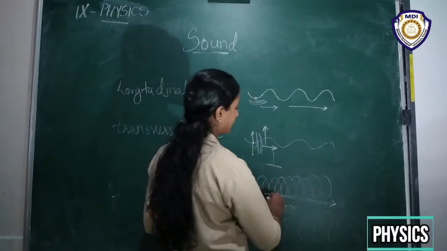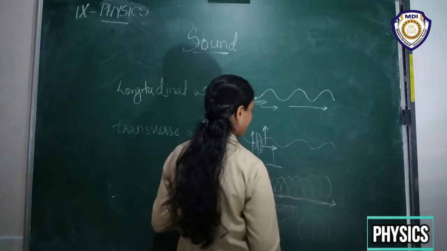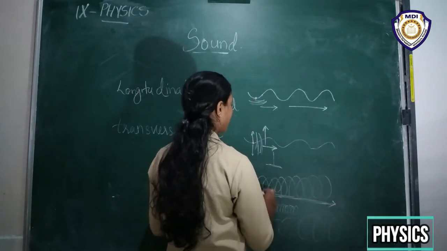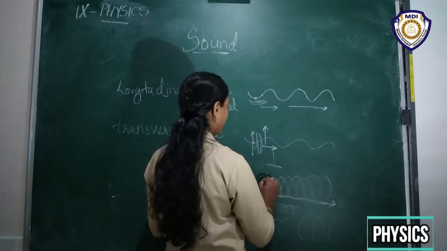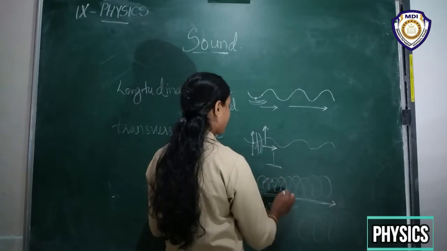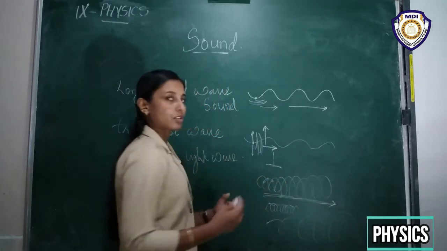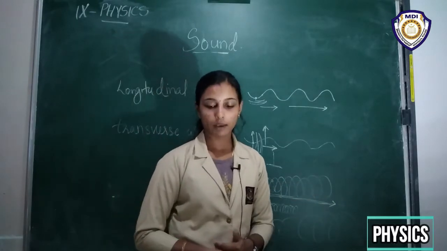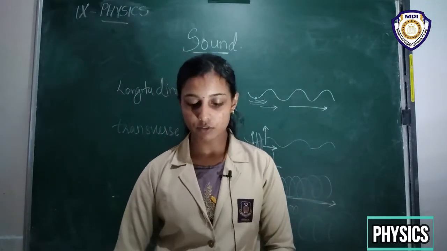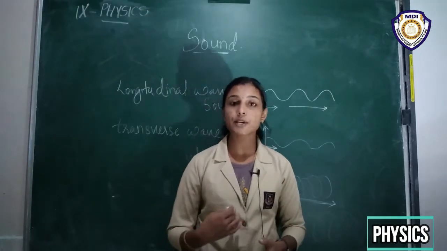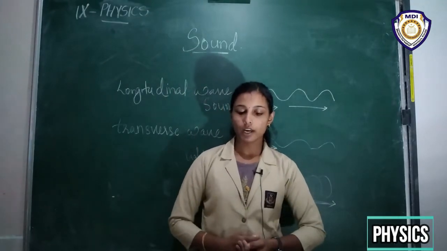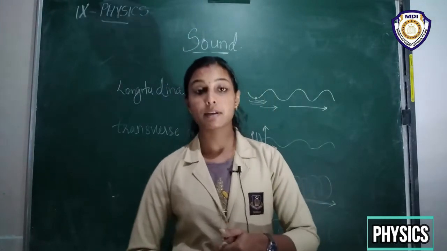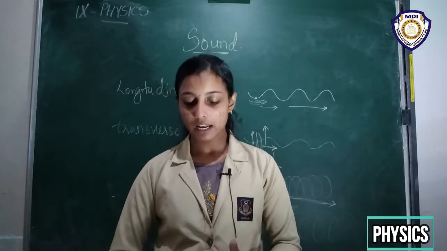Okay, so this is the direction of propagation, and the individual particles of the medium also vibrate in this propagating direction. The individual particles of the medium moving in a direction parallel to the direction of propagation of the disturbance is known as a longitudinal wave.